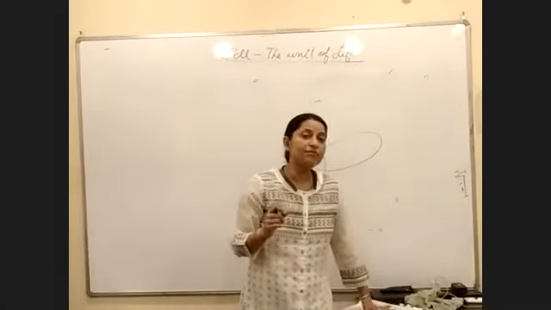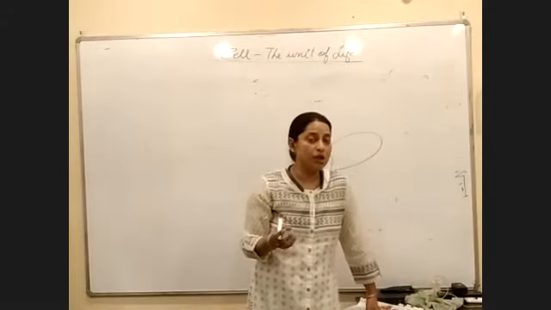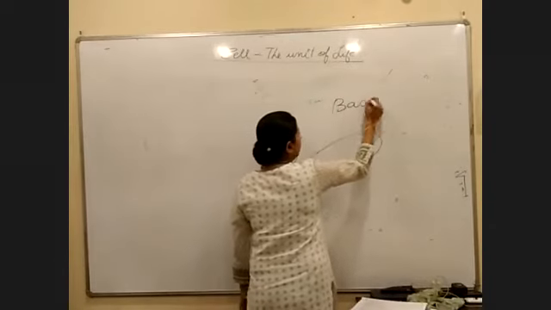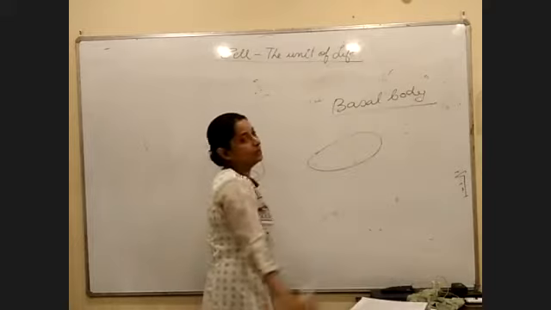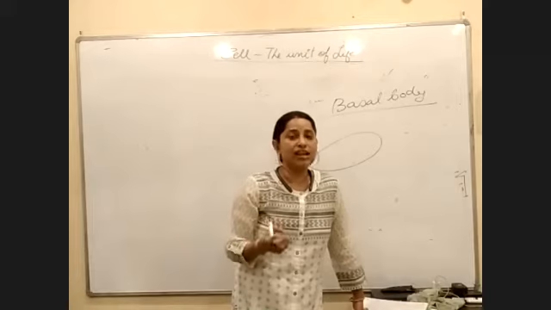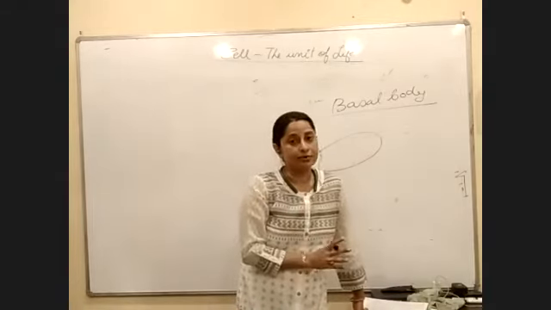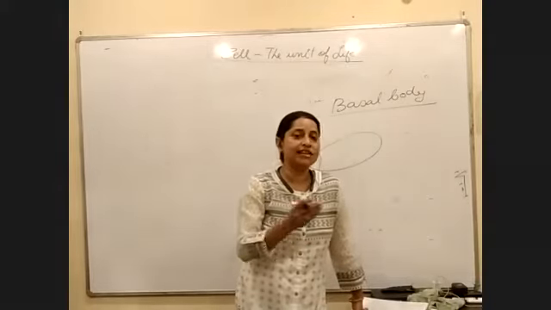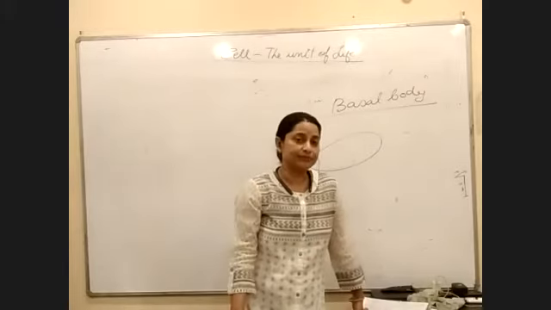But before talking about the development of flagella or the role of the centriole in the formation of flagella, we have to read something called the basal body. One way of saying it is that cilia or flagella originate from the basal body. Previously, what I said is that cilia or flagella originate from the centriole. Now, which statement is correct?